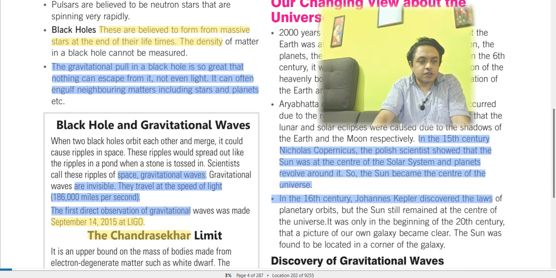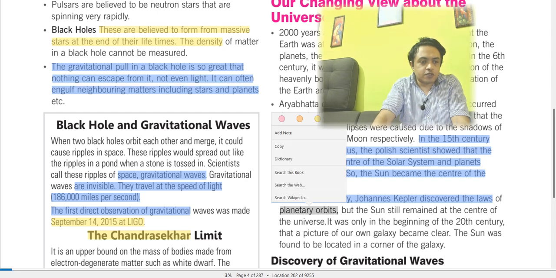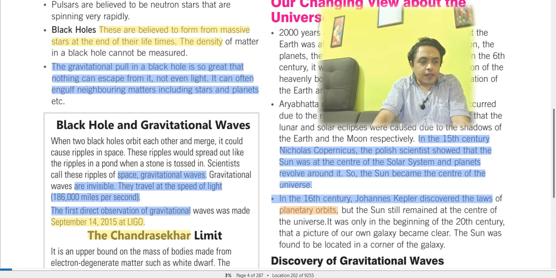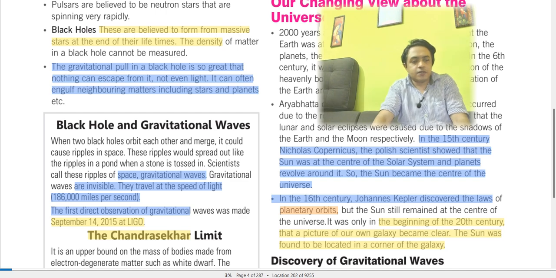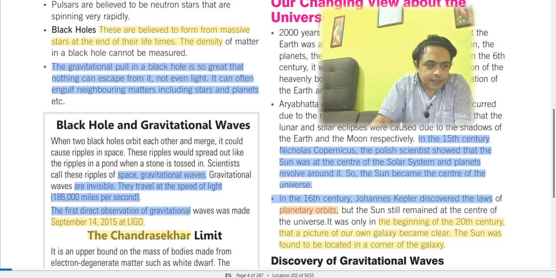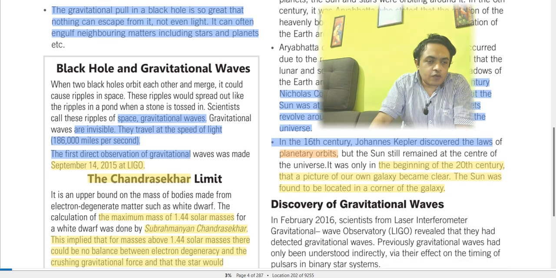In the 16th century, Johannes Kepler discovered the laws of planetary orbits, but the sun still remained at the center of the universe. It was only in the beginning of the 20th century that a clear picture of the galaxy emerged. The sun was found to be located in a corner of our galaxy. This is the latest finding, and what we believe at present.